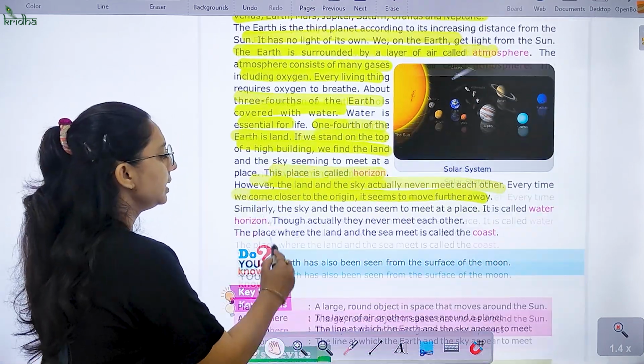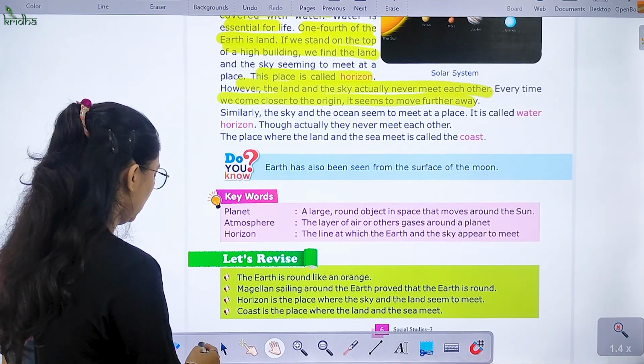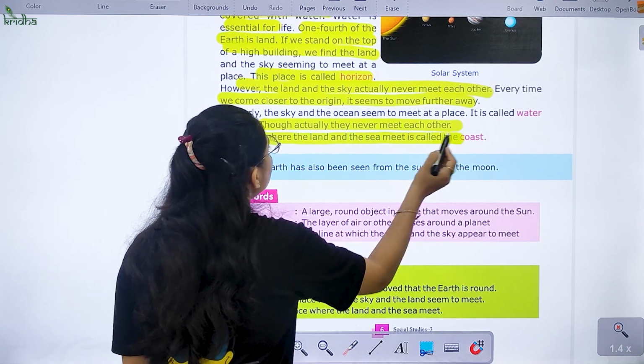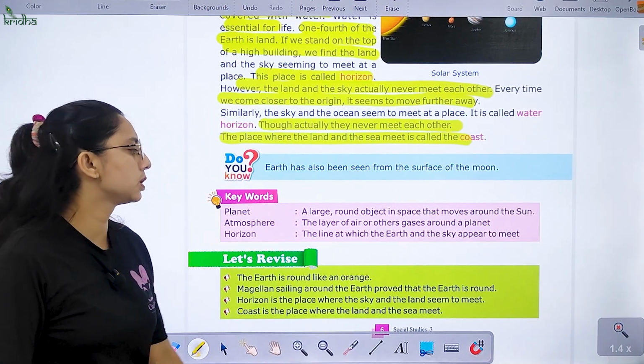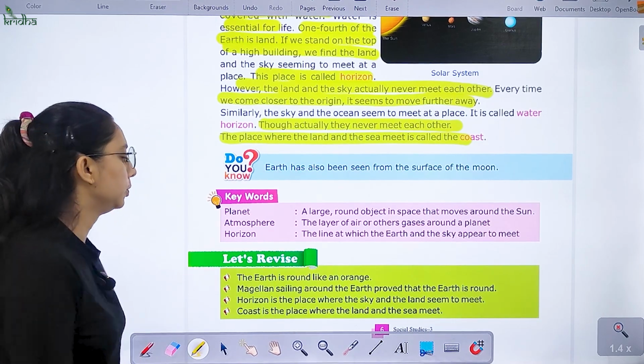Right? So similarly, the sky and the ocean seem to meet at a place. It is called water horizon. Though actually they never meet each other. The place where the land and the sea meet, उसको हम क्या कहते हैं? Coast कहते हैं. So Earth has also been seen from the surface of the moon.